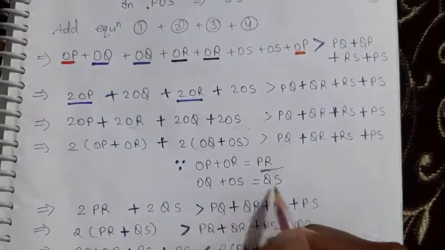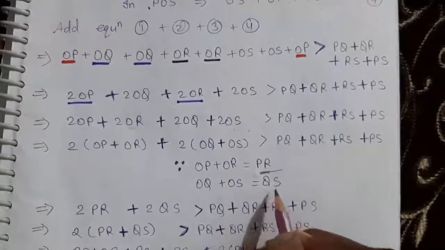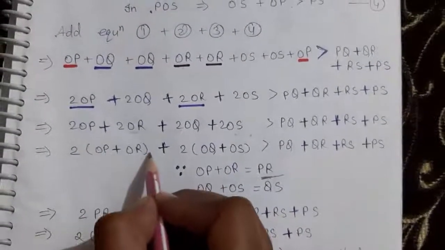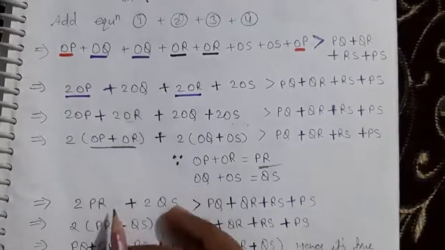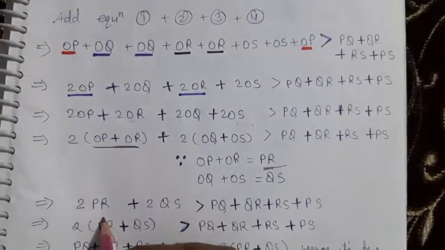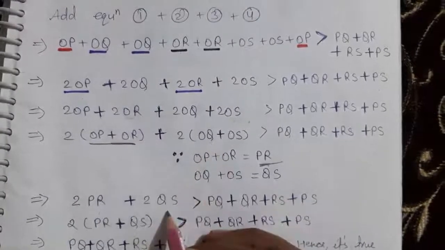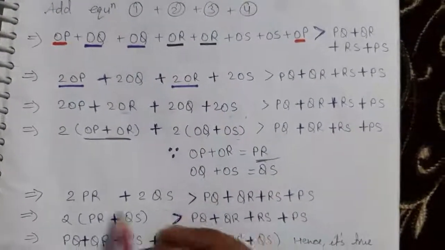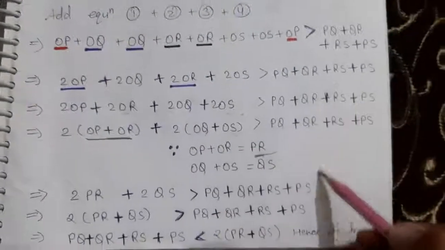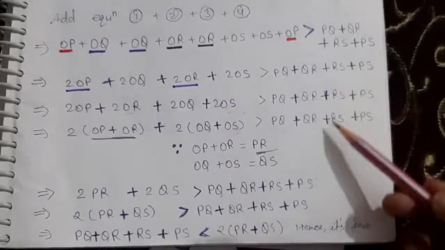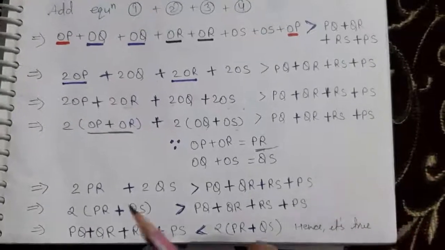OQ and OS combination is QS. So you can first combine them, then easily write instead of this sum PR, and instead of this QS. Understand now? Next step, we are not changing the left hand side, it continues without changing in this process.